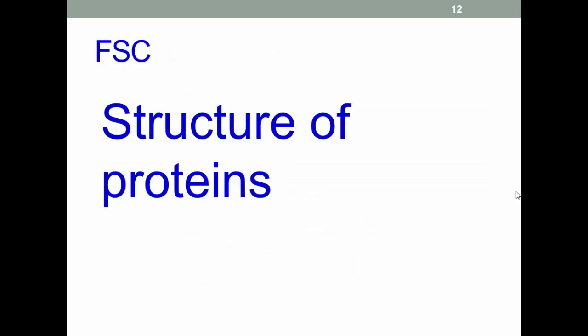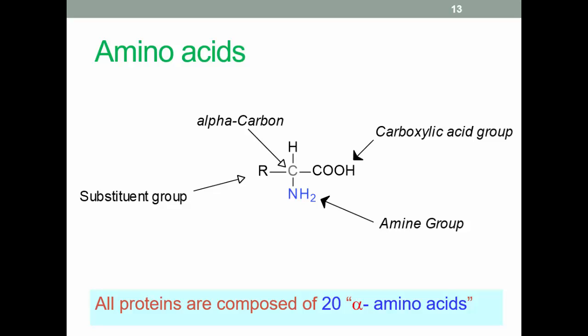Okay, structure of proteins. All proteins are composed of 20 standard amino acids, chains of 20 amino acids arranged in a huge number of different ways. These are primary alpha amino acids and are said to be because they have a hydrogen atom, an amino group, and a carboxylic acid group substituted on the same carbon atom. They also have a substituent group designated R here, which is a group that differs between the amino acids. R is just a general term. There's obviously no element R. We'll see some examples of that shortly.